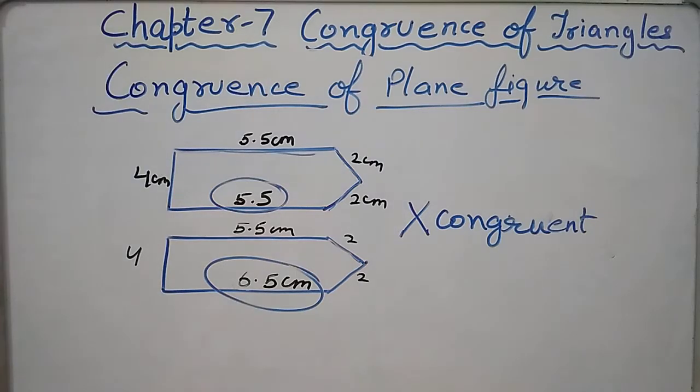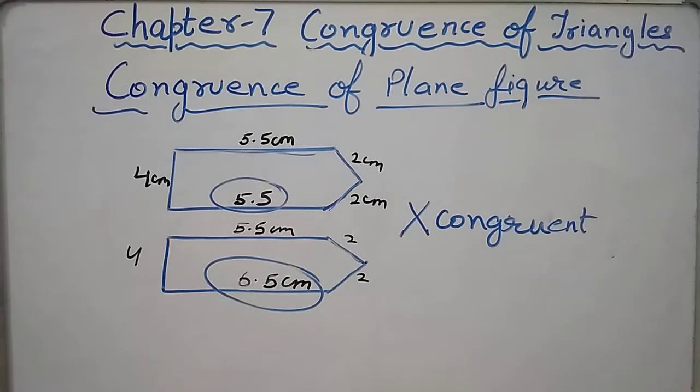So by this we understood any figure which is identical in shape and has same size, or we can say same dimensions, is always congruent to the other. But if their shape or size, if any of these things are different, then those figures will not be congruent to each other.